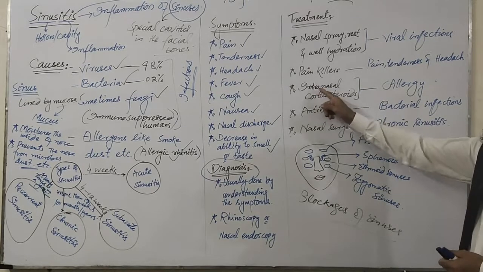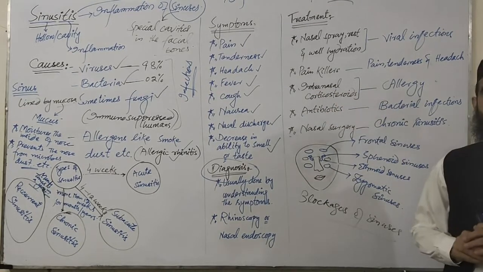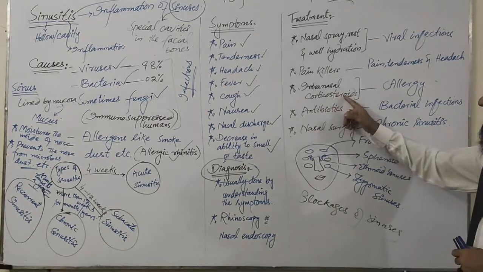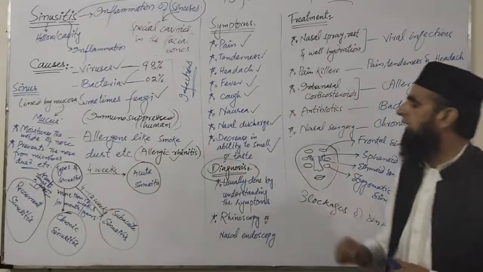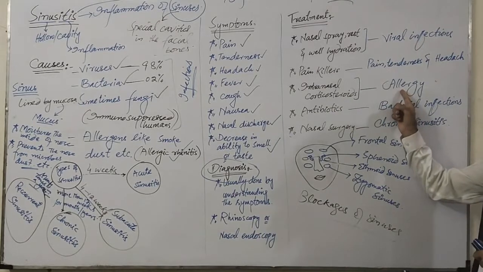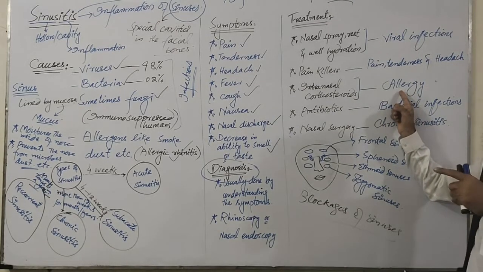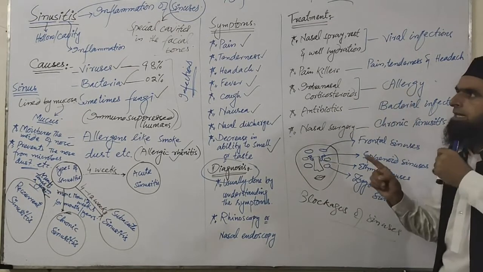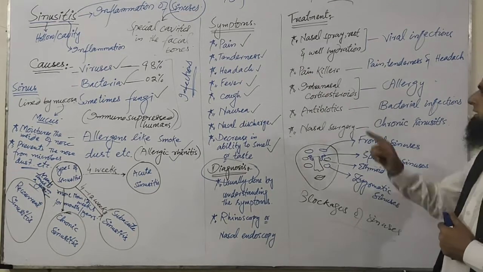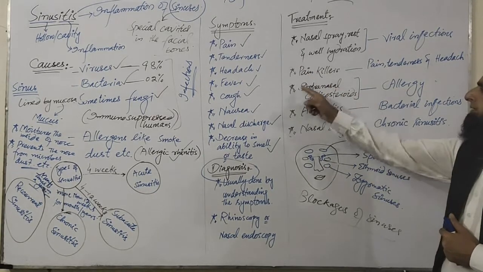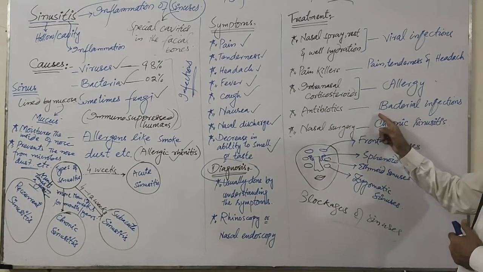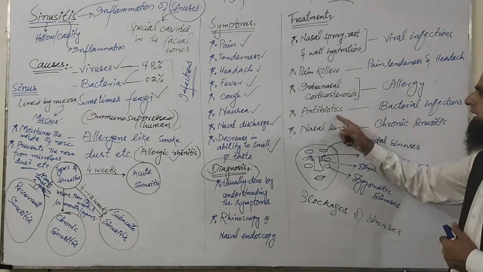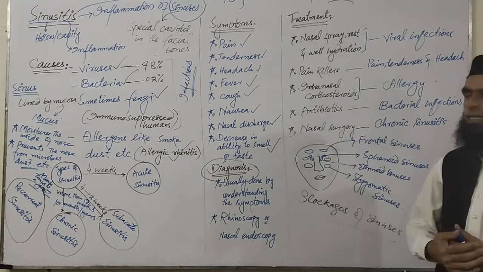You can use intranasal corticosteroids. Intranasal corticosteroids can be used in those conditions whenever allergens are involved. In a condition of allergy, if allergens are attacking the body to cause sinusitis, then you must use intranasal corticosteroids. If it is a bacterial infection, then you can use antibiotics.